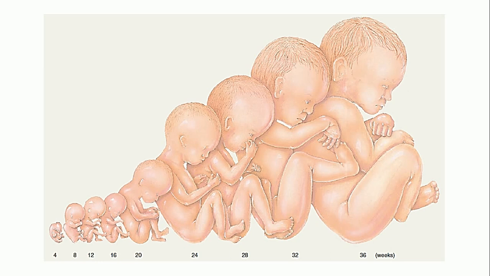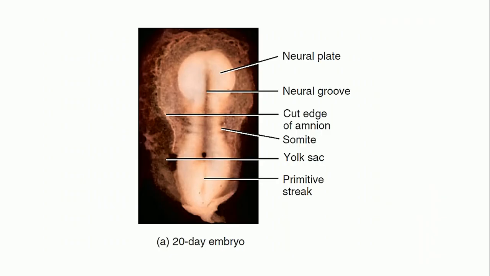This is a representative picture of how exactly the embryo and then the fetus will grow. Up to the 8th week is the embryo, right? So this is the 4th week embryo, this is the 8th week embryo, then 12-week fetus, this is the 16-week fetus, then 20 weeks, 24 weeks, 28 weeks, 32 weeks and the 36 weeks fetus. So you can clearly differentiate the developmental stages through this particular picture. I have some more pictures.